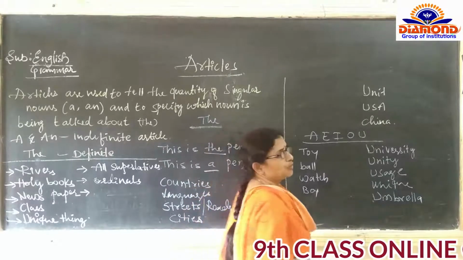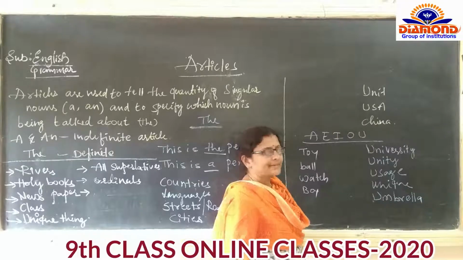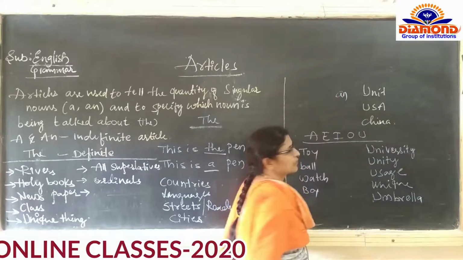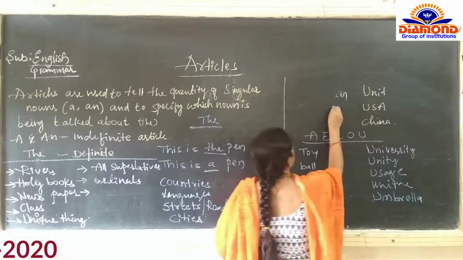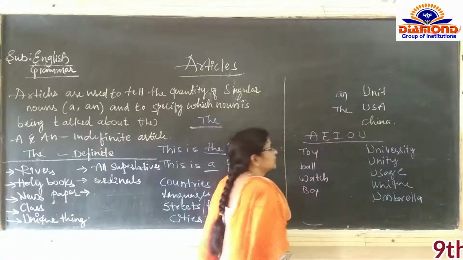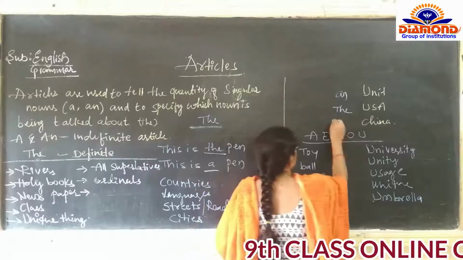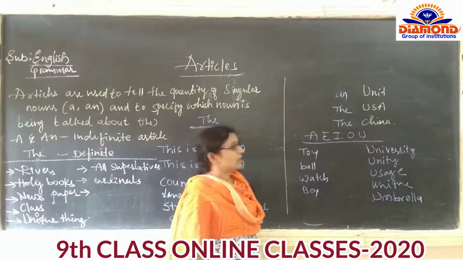Before unit, we are going to write 'an', because according to our knowledge, unit begins with a vowel. For USA, 'the', and China also, that's the name of a country, we will write 'the' here. Let us see if all these are right.